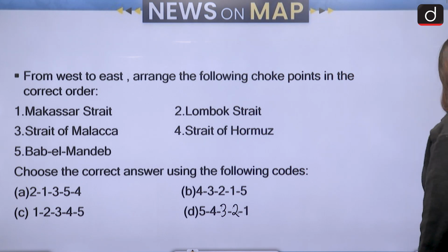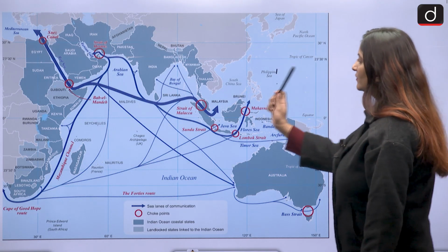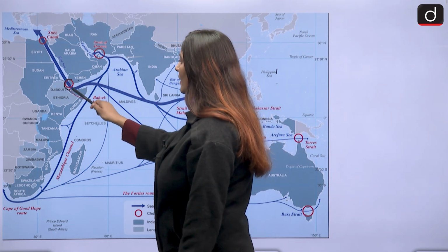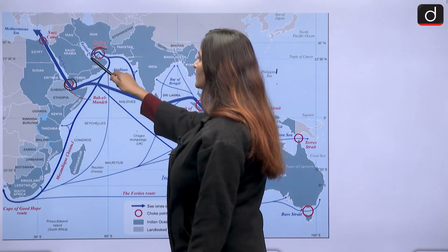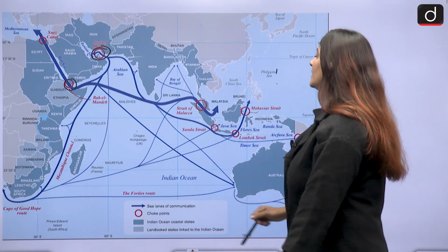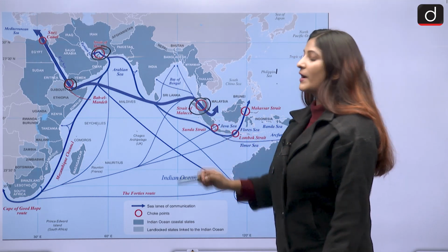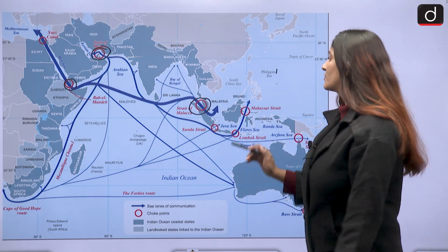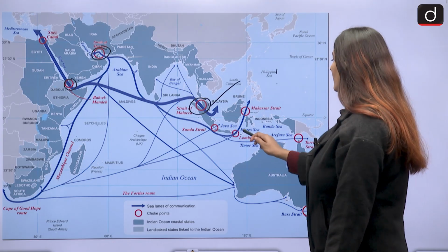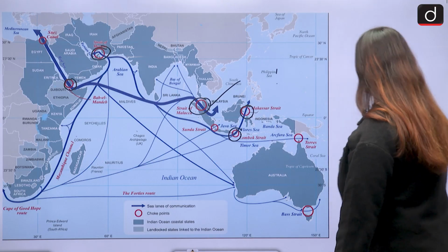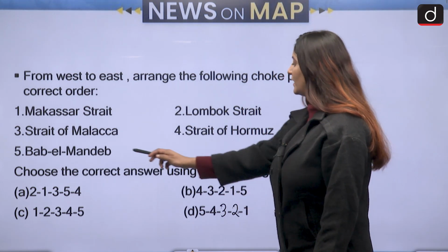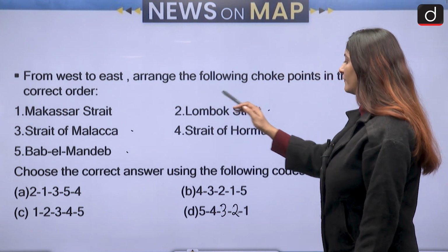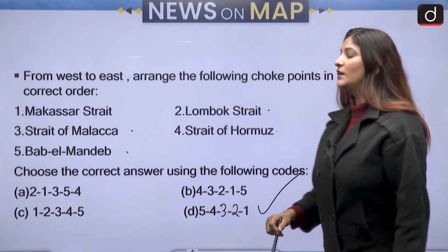Alright, so from west to east we have to go. This is the western region and this is the eastern region. First of all, in the west, between Yemen and Djibouti, we have Bab el-Mandeb. Then the Strait of Hormuz comes next. Then we have the Strait of Malacca, from where 80% of China's trade through the Indian Ocean goes. So Malacca dilemma is the term used here. Then we have Lombok and then Makassar. So Bab el-Mandeb will be first, then Strait of Hormuz second, then Strait of Malacca, then Lombok and finally Makassar. So option D is going to be the correct one.